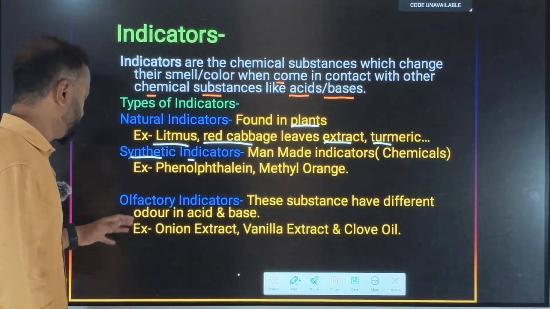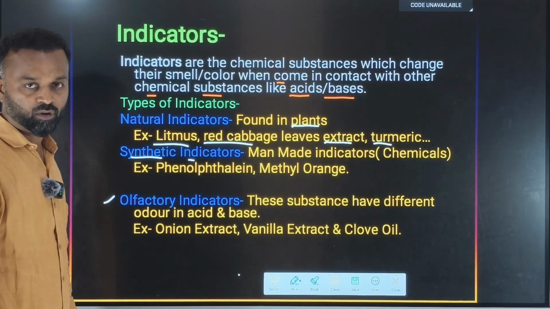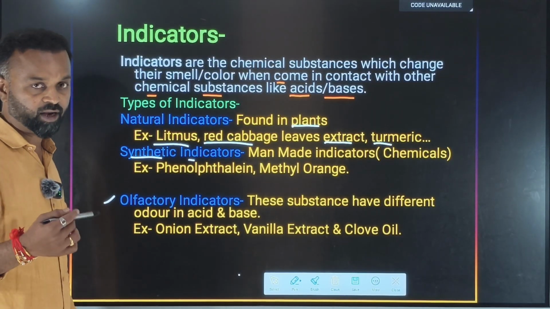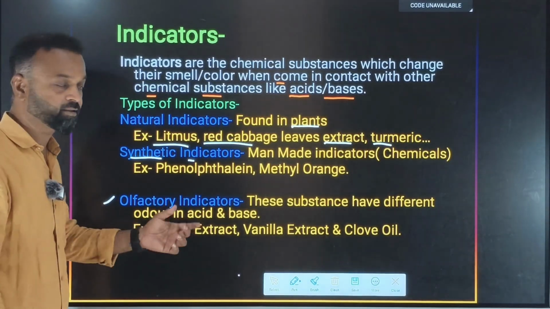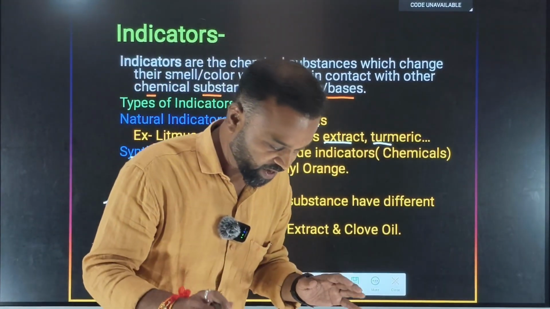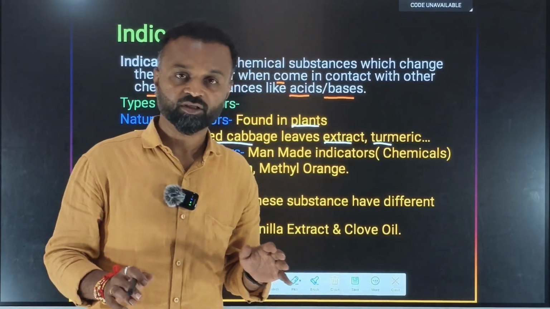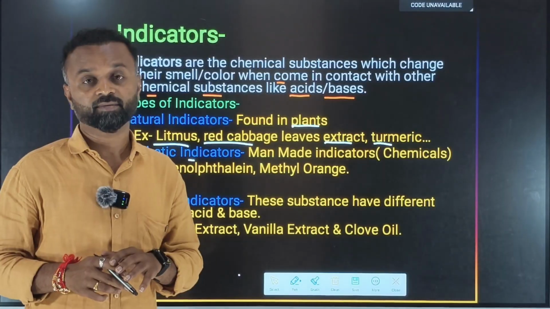Another type of indicators are the olfactory indicators. You can remember the meaning of that name. Olfactory indicators are those indicators which will not change their color, but in fact will change their smell when they come in contact with other chemical substances.